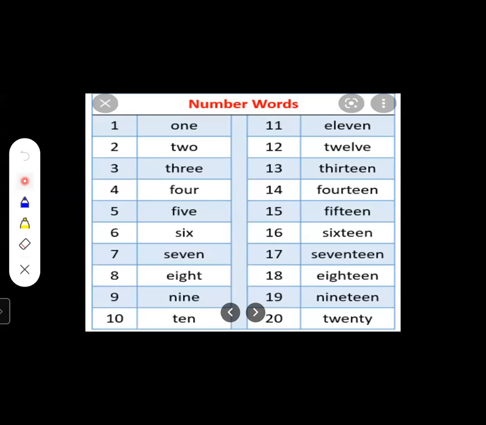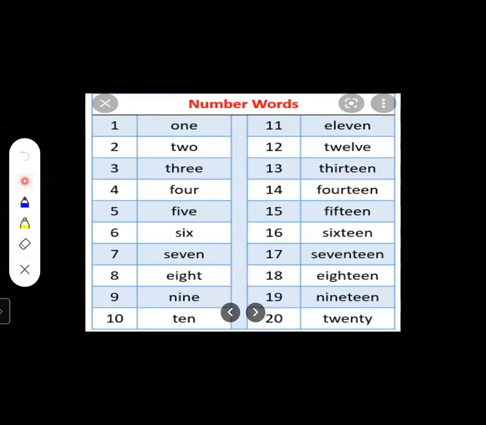NINETEEN, 19. Next one is 20. TWENTY, 20. TWENTY, 20.